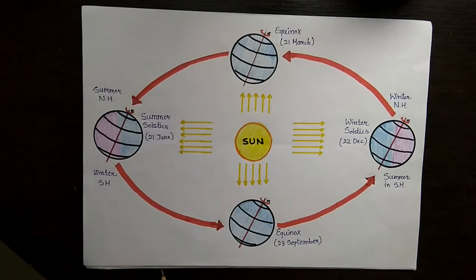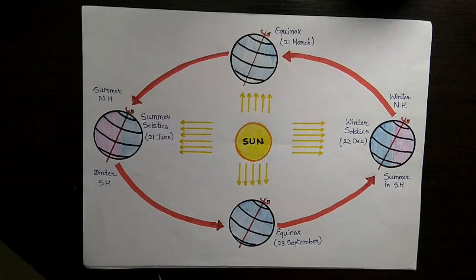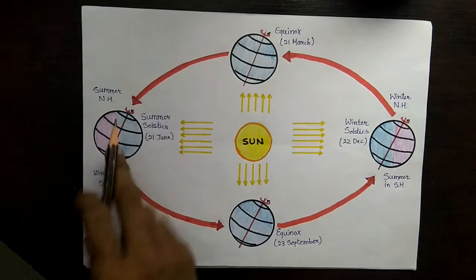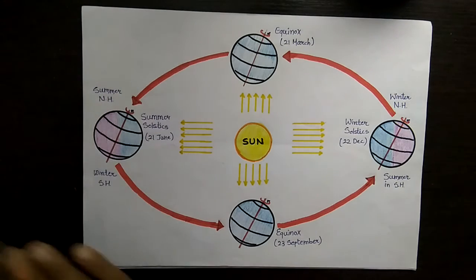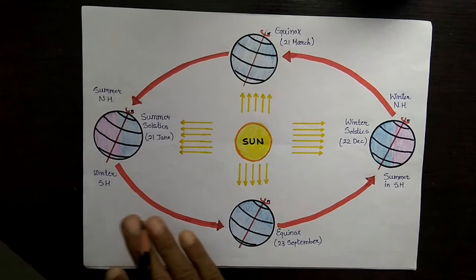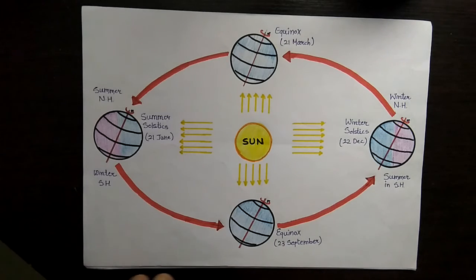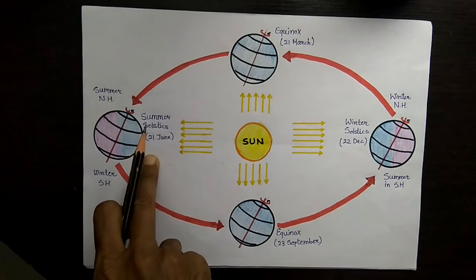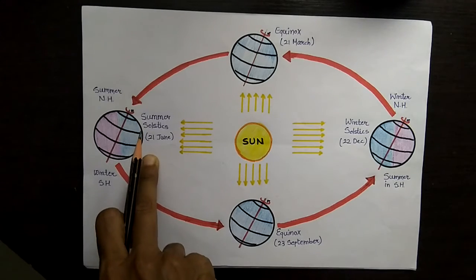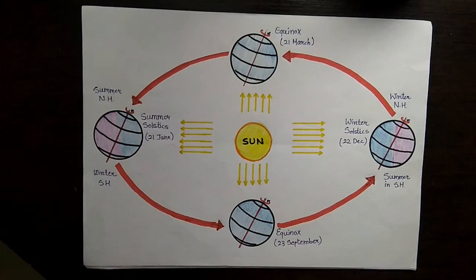Since a large portion of the northern hemisphere is getting the light of the sun, it is summer in the region north of the equator. It is summer in the northern hemisphere. The longest day and the shortest night occur on 21st June. As you know, in summer the days are long and nights are short. So on 21st June the longest day and the shortest night are there.